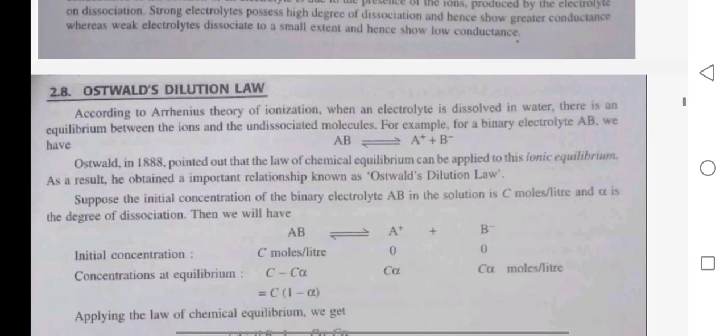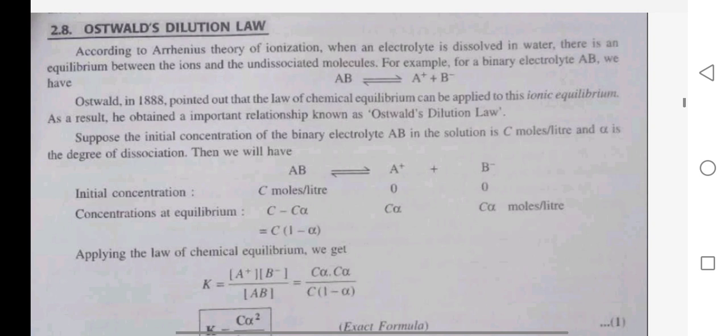Ostwald dilution law. According to Arrhenius theory of ionization, when an electrolyte is dissolved in water, there is an equilibrium between the ions and the undissociated molecules. For example, for a binary electrolyte AB, we have AB ⇌ A⁺ + B⁻. Ostwald in 1888 pointed out that the law of chemical equilibrium can be applied to ionic equilibrium. As a result, he obtained an important relationship known as Ostwald dilution law.